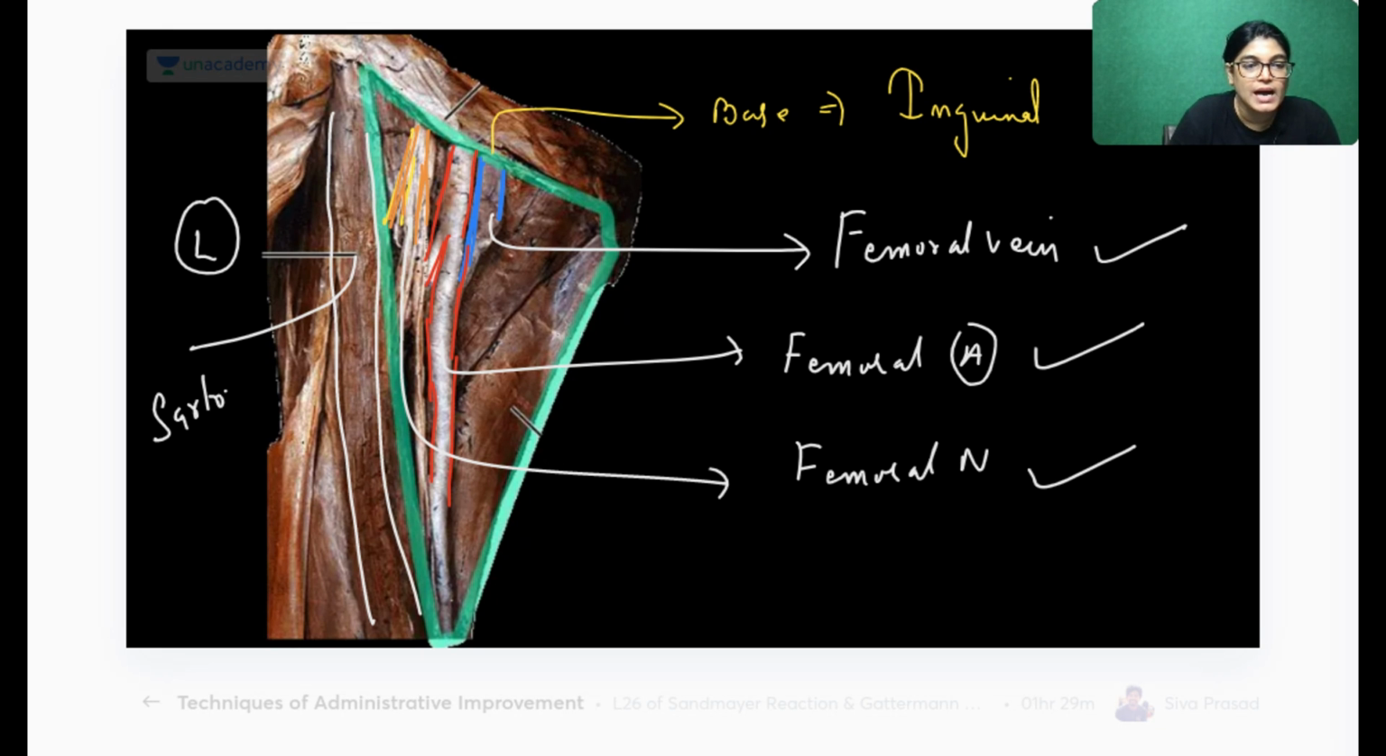Can anybody tell me, sartorius is an example of which morphological muscle? Morphologically, it is an example of which type of muscle? Hybrid? No. Sartorius is not a hybrid muscle. Morphological, muscle fiber arrangement, long muscle. Proper term, it's an example of a strap muscle.